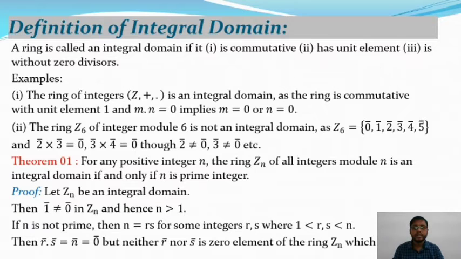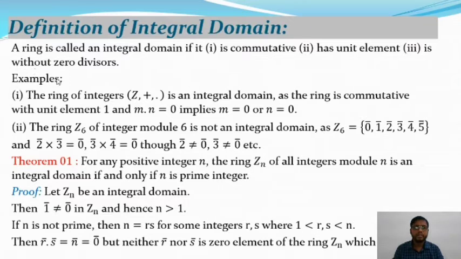So a ring is called an integral domain if it is commutative with respect to the operation multiplication, it has a unit element, that means 1, and it belongs to F, and it is without zero divisor. So if there exist two elements, say a and b, belonging to F, such that a dot b is 0, then this implies either a is equal to 0 or b is equal to 0, and this is the definition of without zero divisor. Okay, so the ring is said to be an integral domain if it is commutative, it has a unit element, and it is without zero divisor.